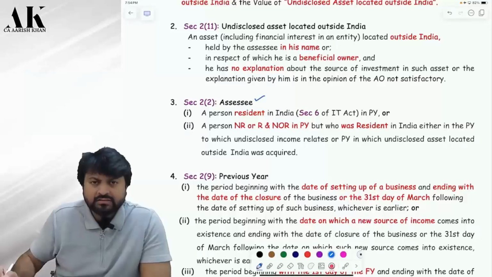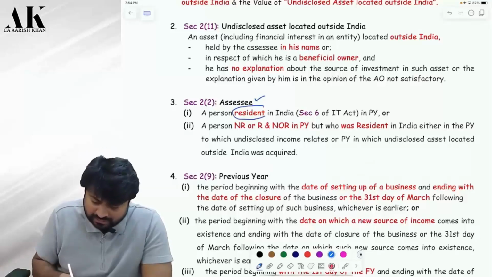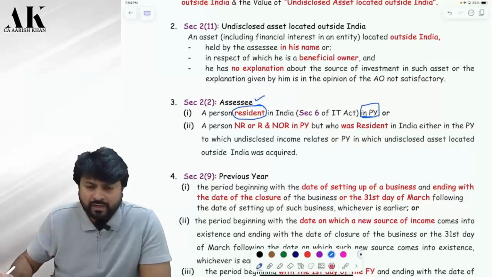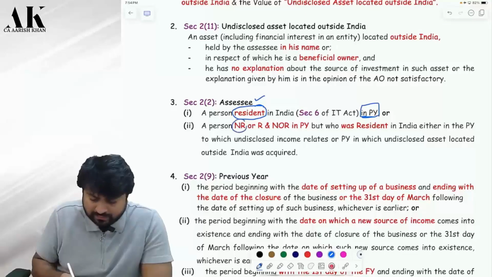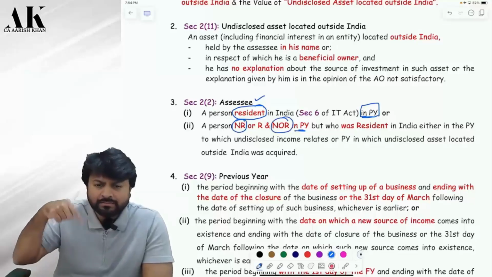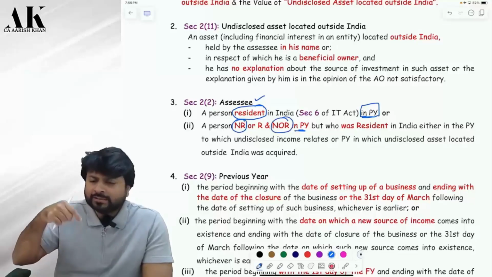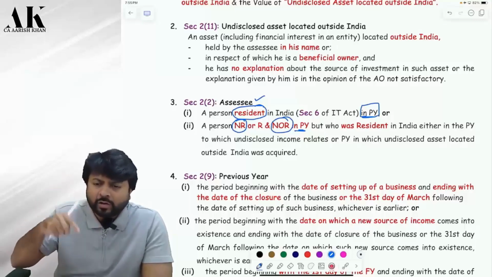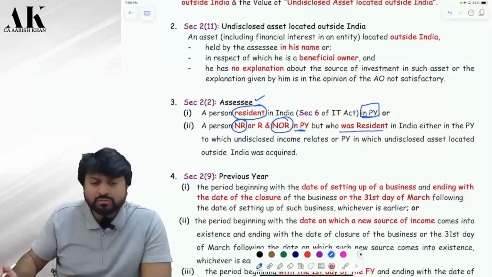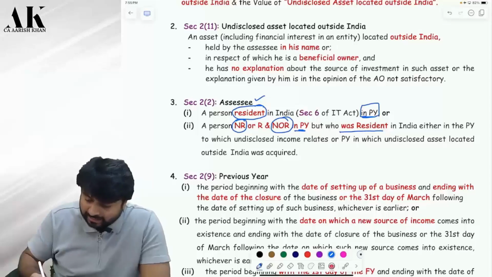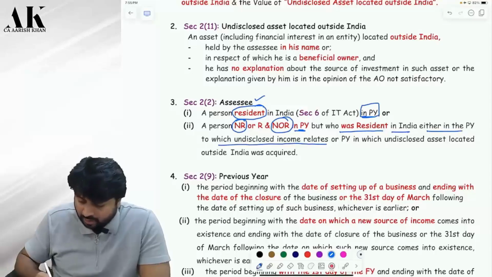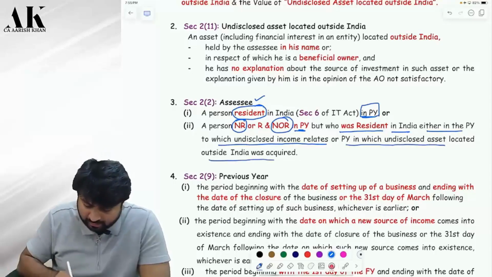Who is an assessee? A resident in India. Yes, you are a resident in India in the previous year. So you are an assessee, okay? Or a non-resident or not ordinary resident in the previous year. So currently, as per point number 2, you are non-resident or not ordinary resident. But who was resident in India either in the previous year into which the undisclosed income relates, or the previous year in which the undisclosed asset located outside India was acquired.